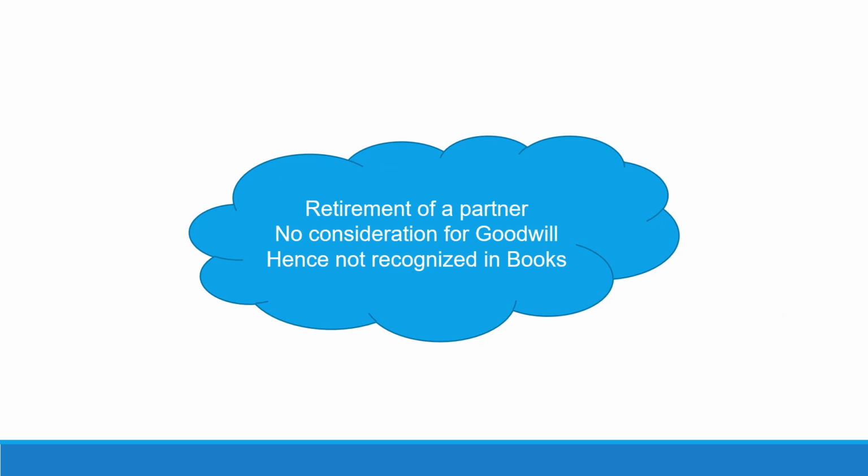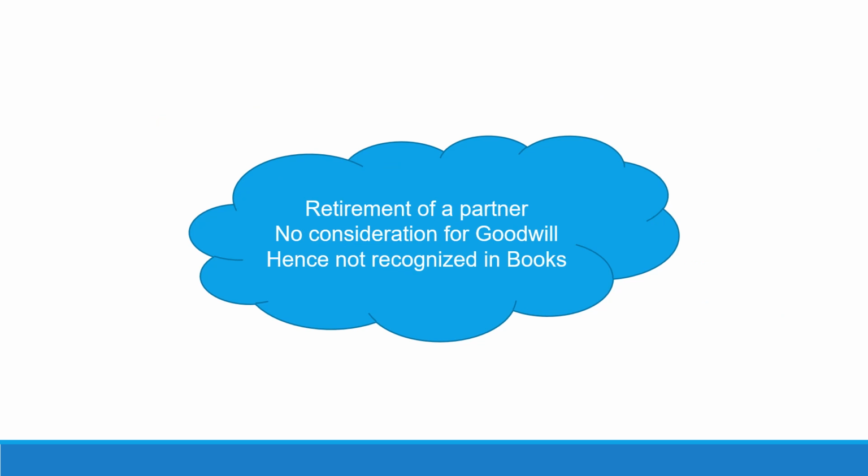But at this point of time, you do see that there is no consideration being paid for this goodwill. And therefore, as per Accounting Standard 26, you cannot recognize it as goodwill in the books of accounts. That is the important point here: at the time of retirement of a partner, no consideration is being paid for the goodwill, and therefore you cannot recognize it as goodwill on the asset side of your balance sheet. It is not going to get recorded in the books.